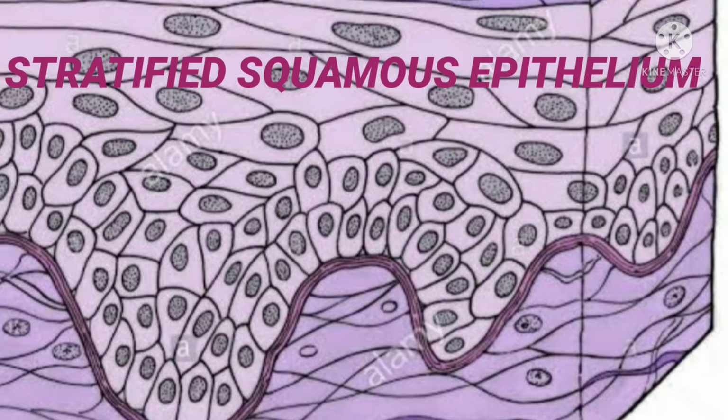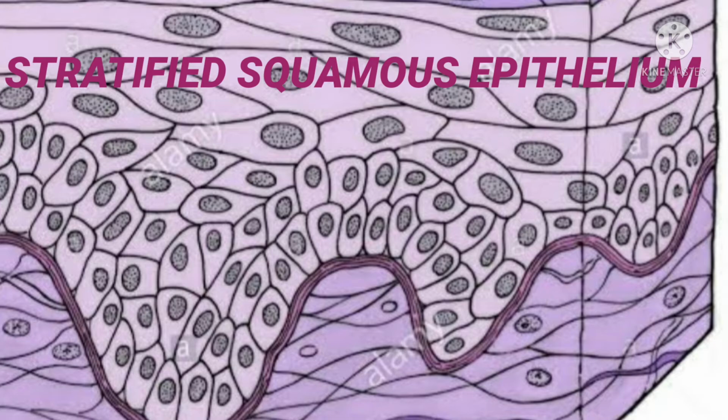Okay, you have to say and study the terms. Simple squamous epithelium, next one stratified squamous epithelium that is present in the skin. It's a compound epithelium. It is composed of different layers.